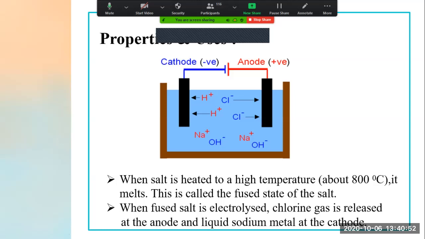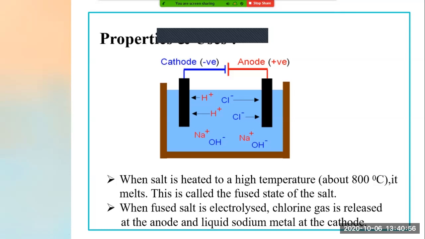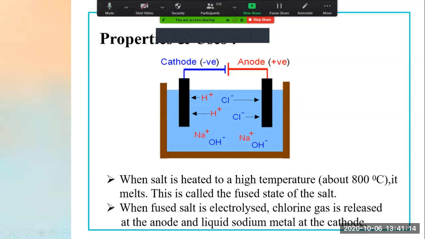But when I take salt, ma'am, it does not melt. Why? No, salt also melts, but it melts at a very high temperature. At 800 degrees Celsius it melts, and this is called the fused state of the salt. See, when it melts at 800 degrees Celsius, that state is known as the fused state of the salt.